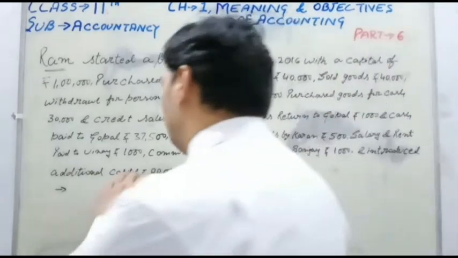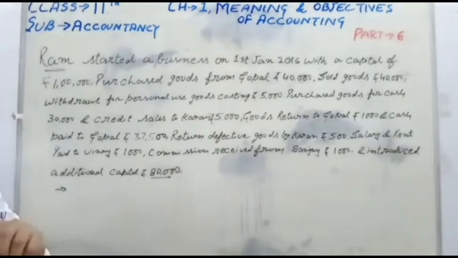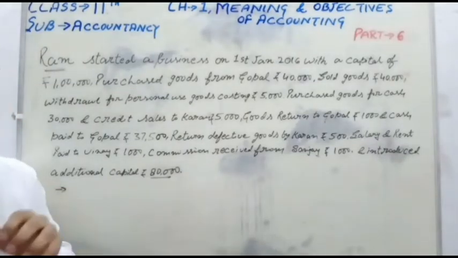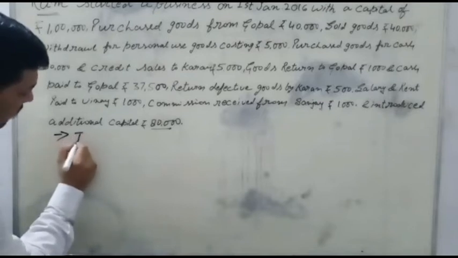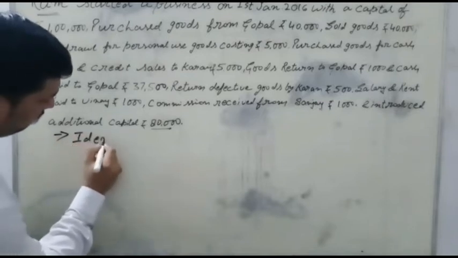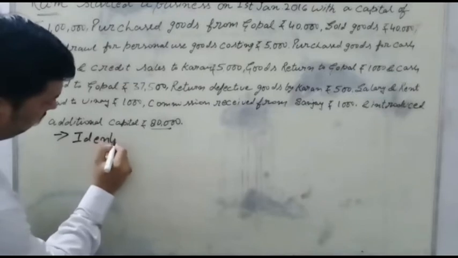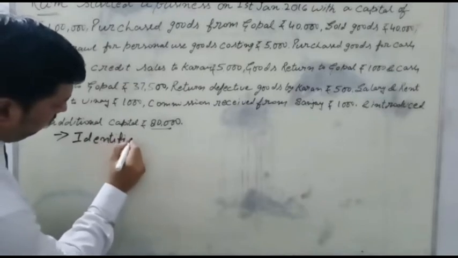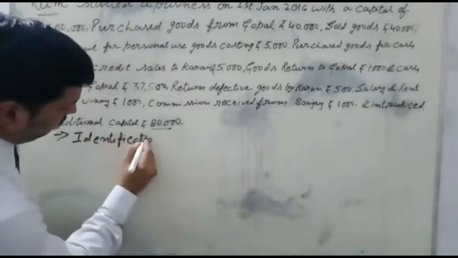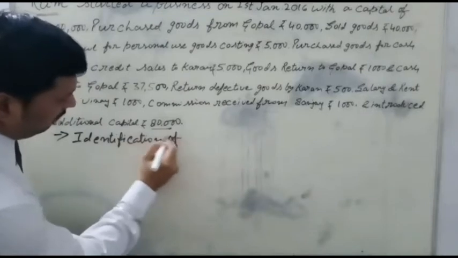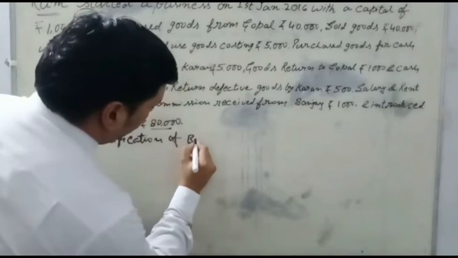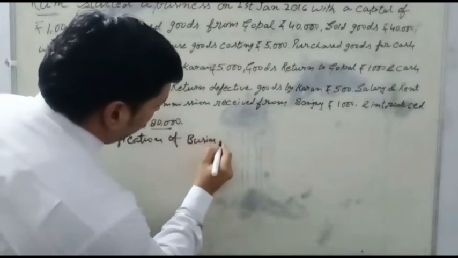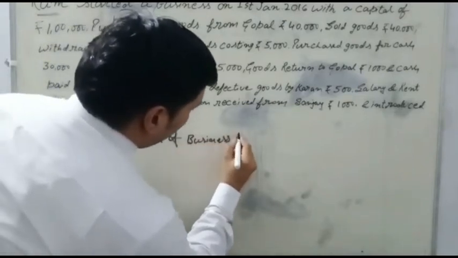So they need a few processes. They will take a few steps. The first process is identification of business transactions.